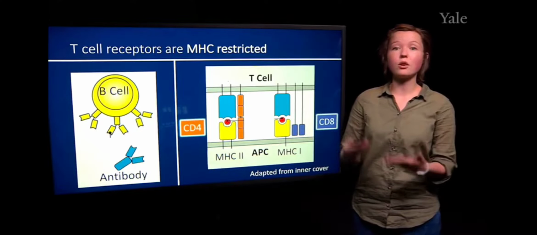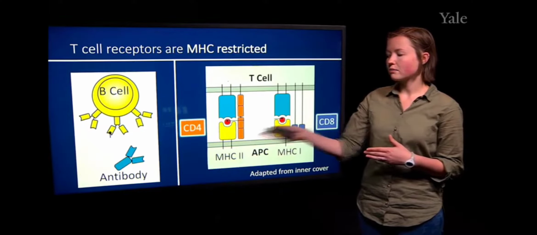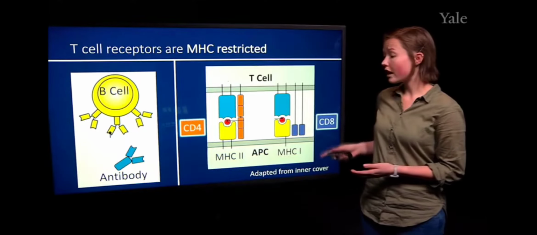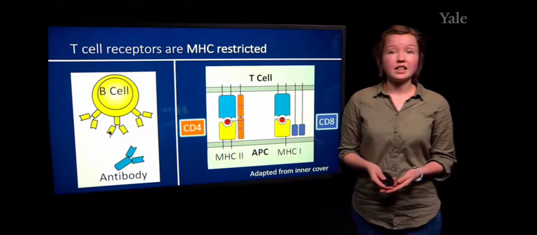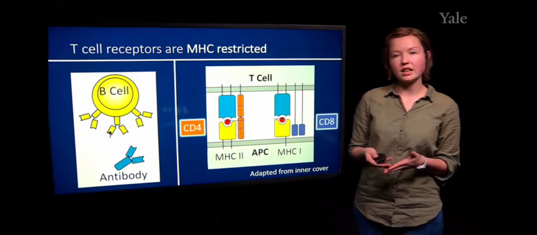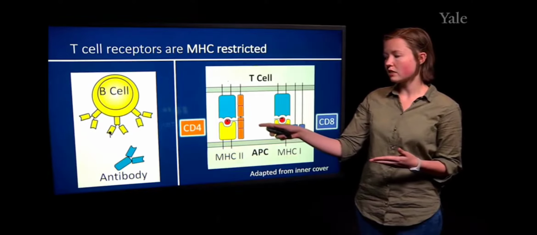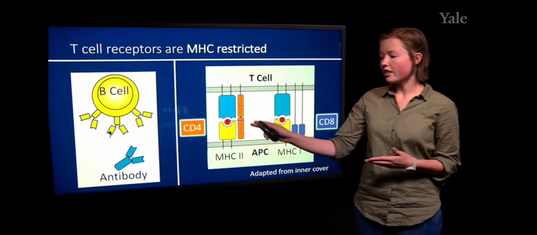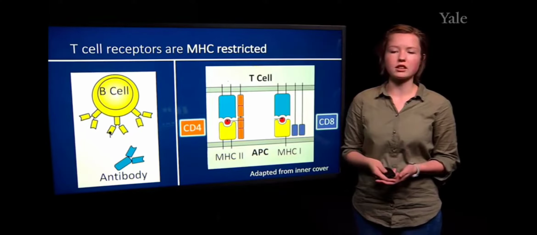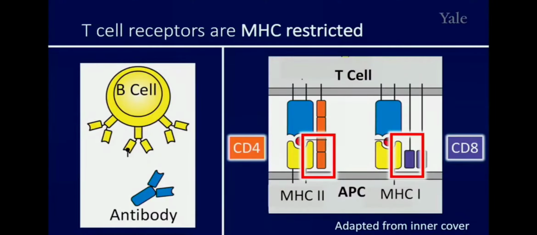However, T cell receptors must bind to their peptide through either MHC class 2 in the case of a CD4 T cell, or MHC class 1 in the case of a CD8 T cell. And so this is where these co-receptors are important because they will facilitate interactions with MHC that are antigen independent. So you can see these interactions with the MHC are occurring on the outside of the MHC molecule and not facilitating the interaction with the antigen that is shown here. And so this is just pointing that interaction out.